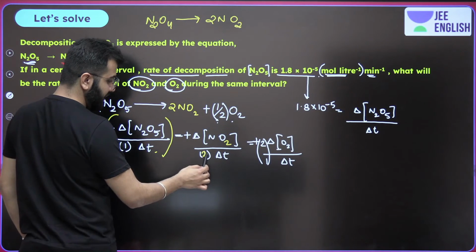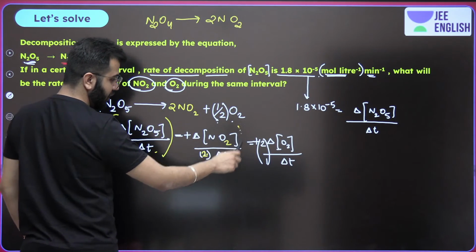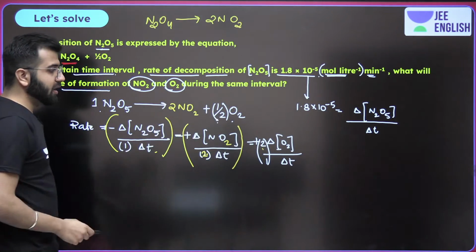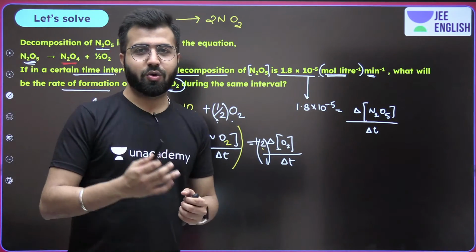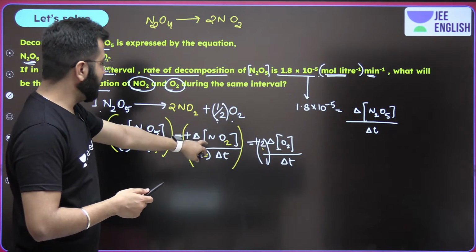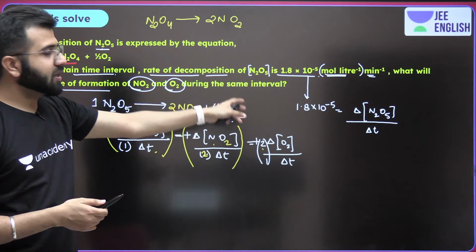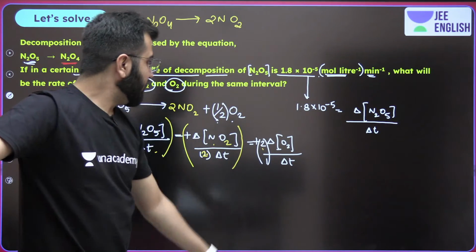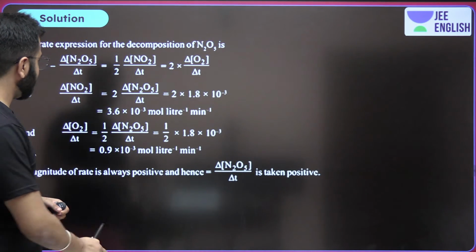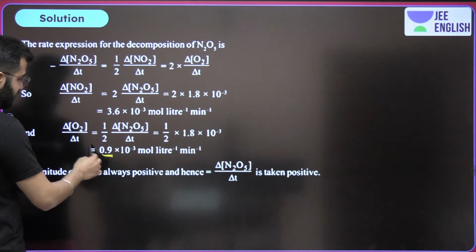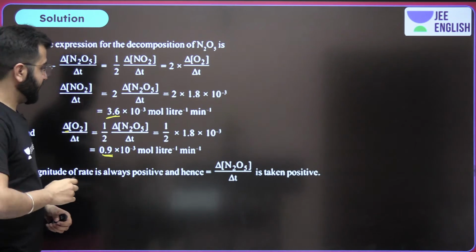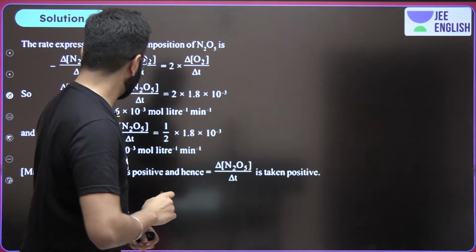Ultimately, simply multiplied by 2, you'll get the rate of formation of NO2, and simply divided by 2 and you'll get the rate of formation of O2. So 1.8 into 10 to the power minus 5. For the rate of formation of NO2, it is going to be 3.6, and for the rate of formation of O2, it is going to be 0.9. That's how it is going to be. Okay? So 0.9 for the oxygen, and 3.6 for the NO2. So this is what you should remember.